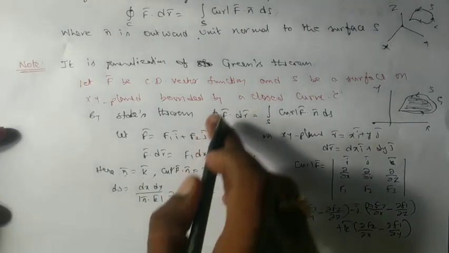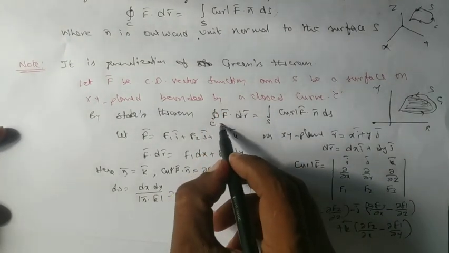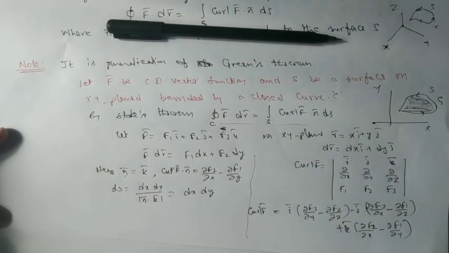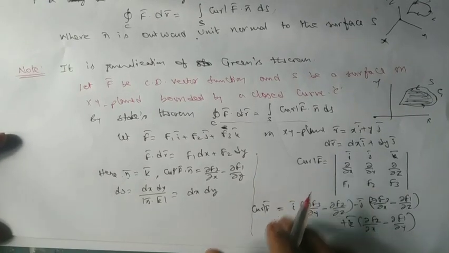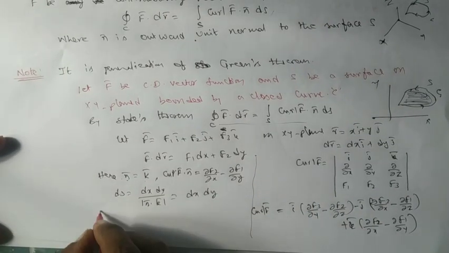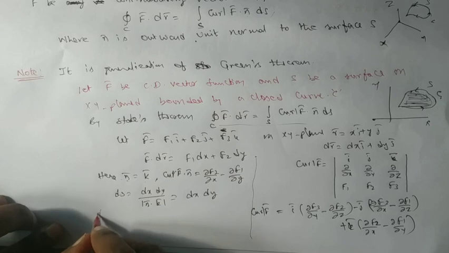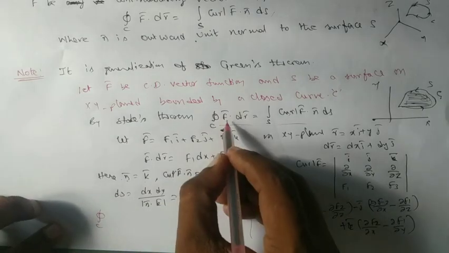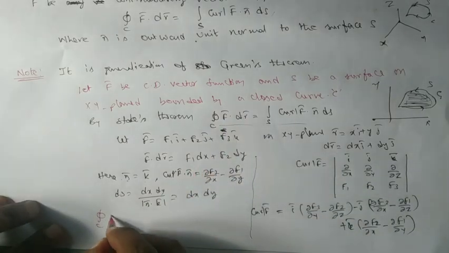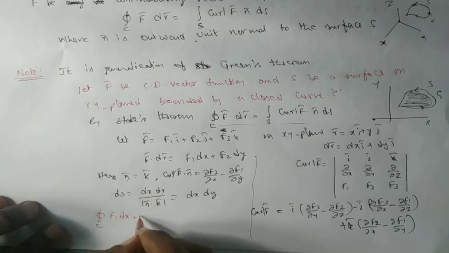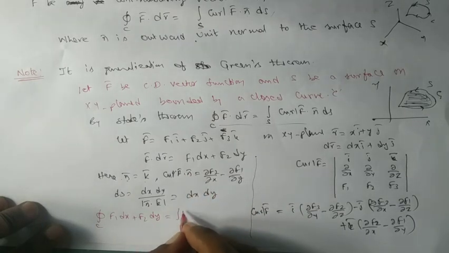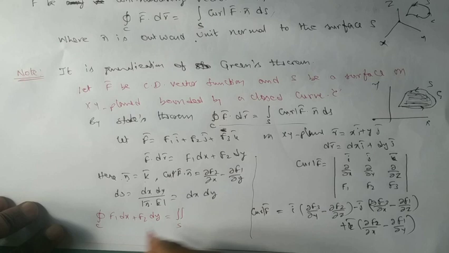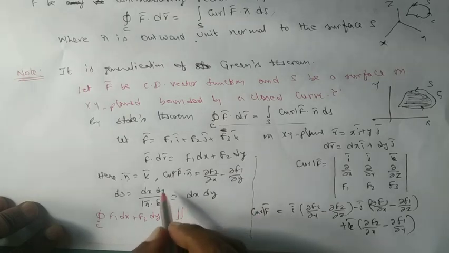So I substitute this into that expression. Clearly, the integral over c of f bar dot dr bar, calculated as f1 dx plus f2 dy, is equal to the double integral over s of curl f bar dot n bar.